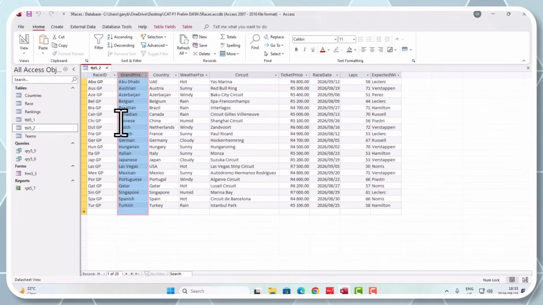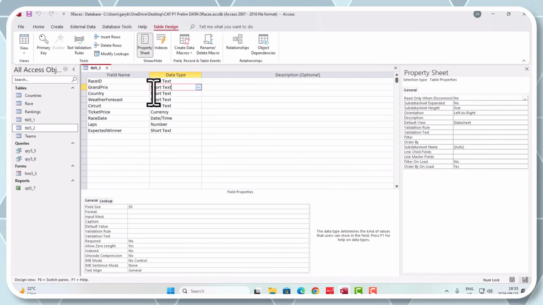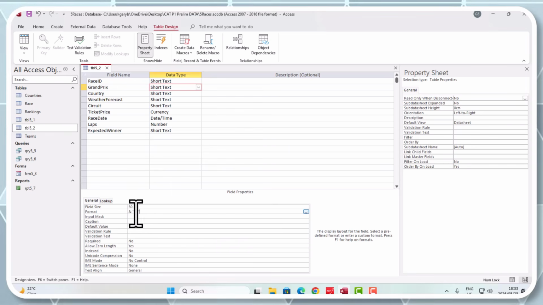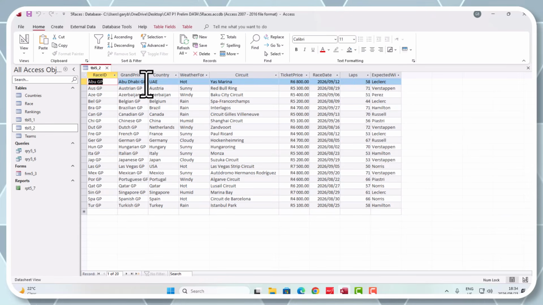So we're going to go to design view. We are looking at the Grand Prix field. Here where it says format, we're going to say ampersand, and then inverted commas, because it's text, GP for Grand Prix. Are you guys happy with that? I'll just pause there so you can see: we're telling it, give me the ampersand and the letters GP. Let's save this. And if I double click it, we should see Abu Dhabi GP, Australian GP, Azerbaijan GP.